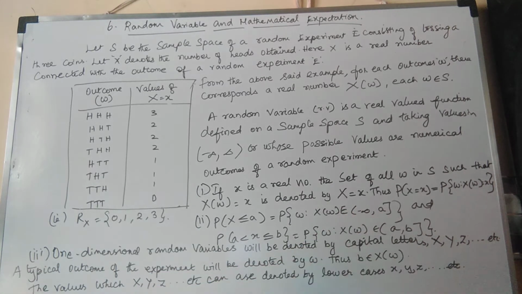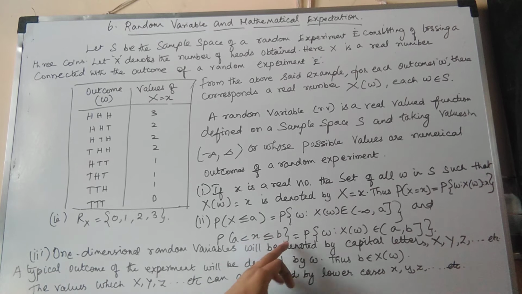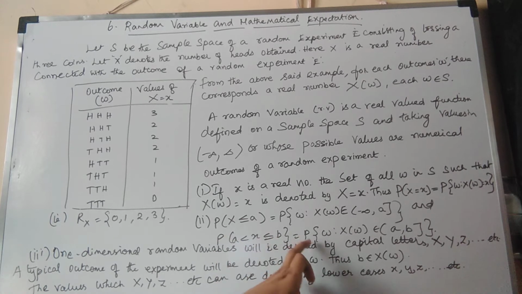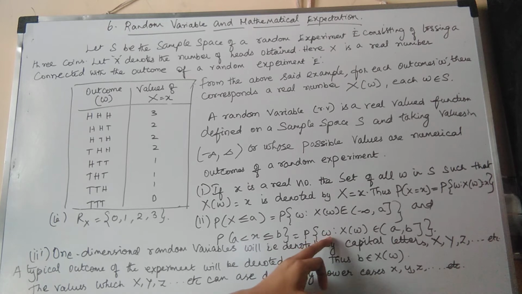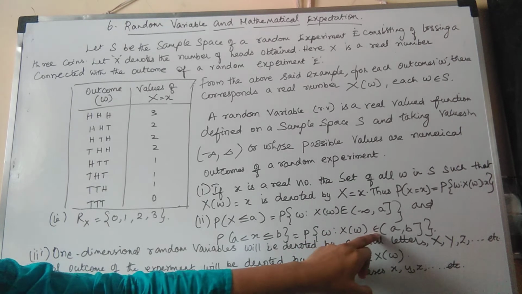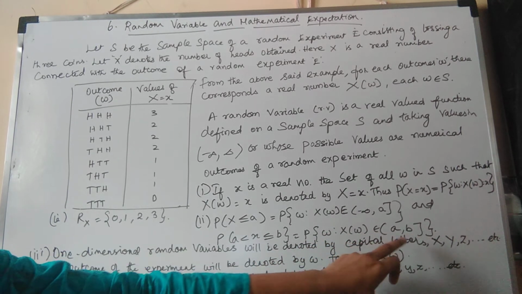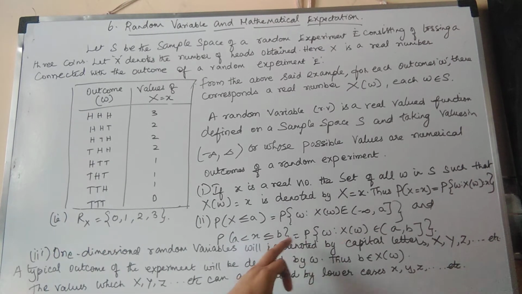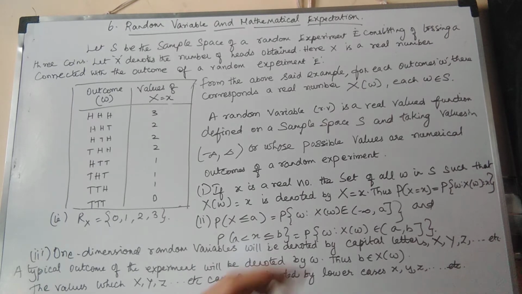In the same way, between a and b, a is not included and b is included, since the equal symbol is there. So we define this form of probability for in-between numbers: the probability of the outcome X of W belonging to (a, b], where a is not included and b is included.